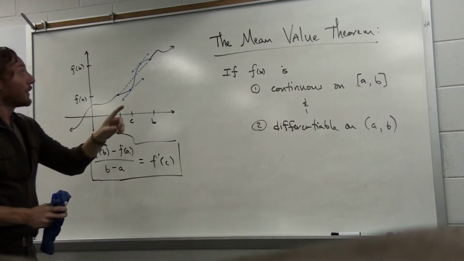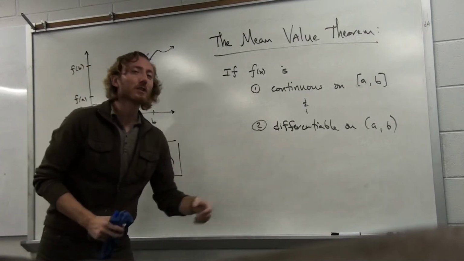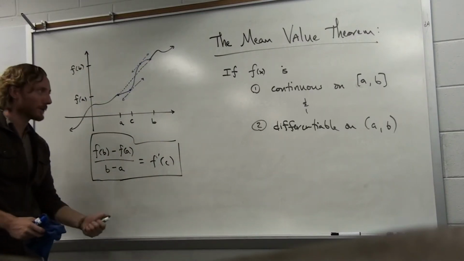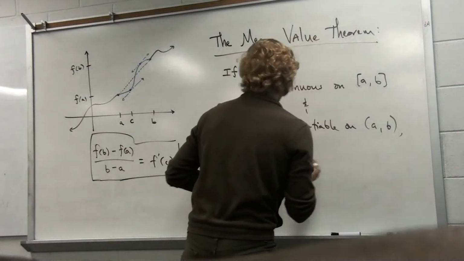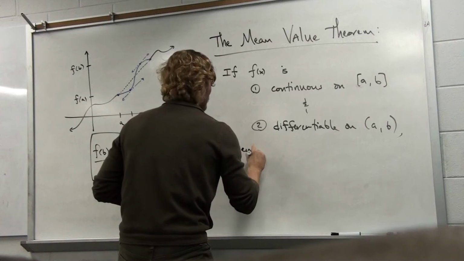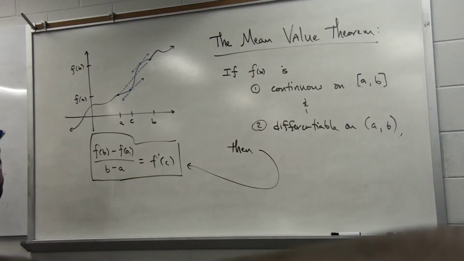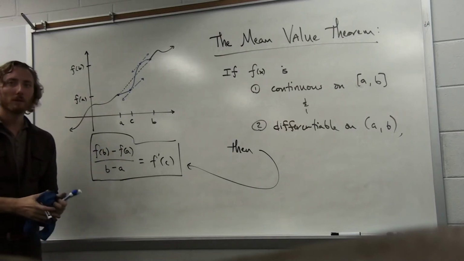But if your function is continuous, no holes, no jumps, no asymptotes, and if your function is also differentiable, no cusps, no corners, no sharp changes in slope, then the conclusion that we had in the previous video holds.